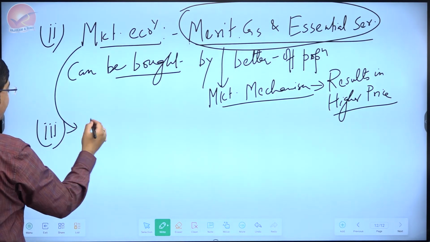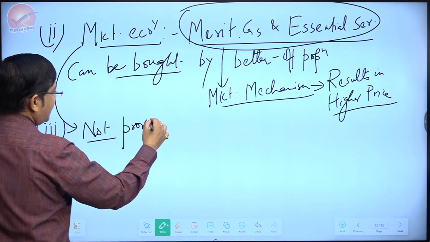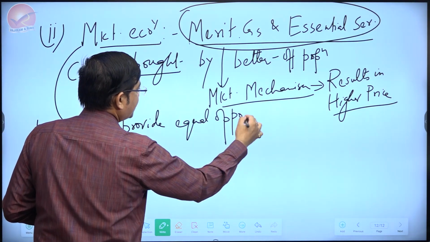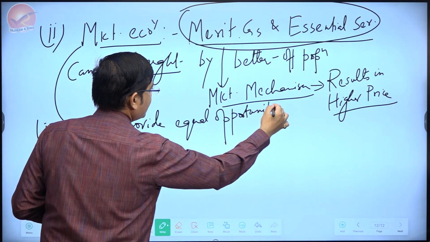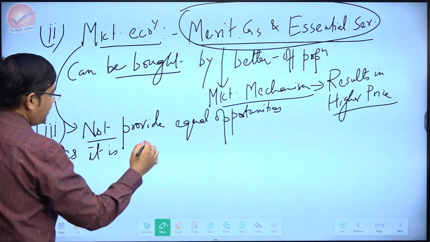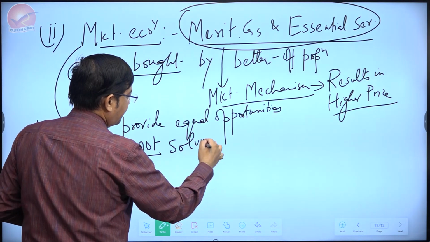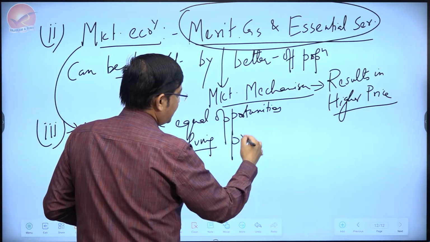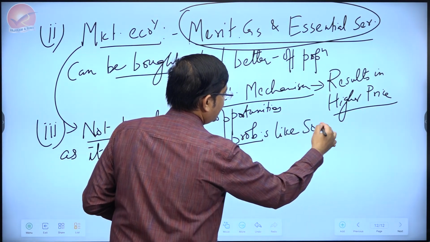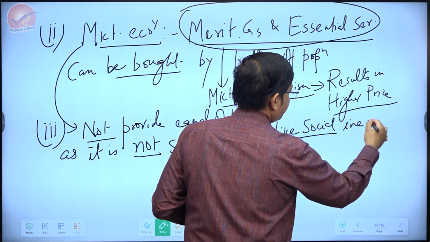So the market economy may not provide equal opportunities as it is not solving the problems like social inequality.